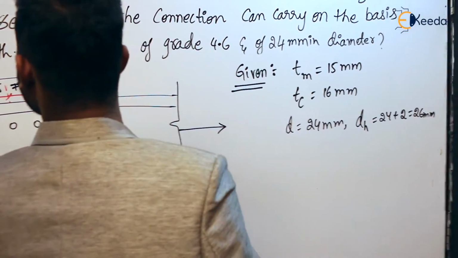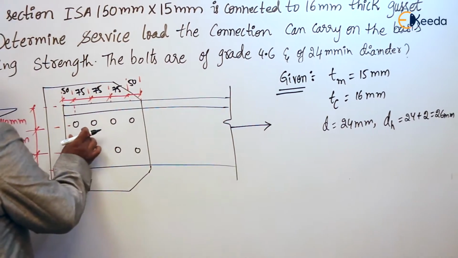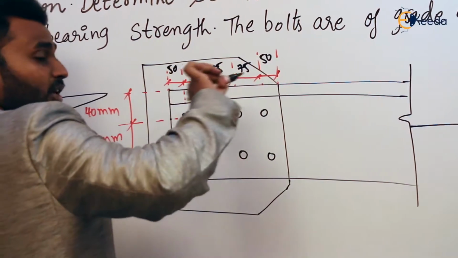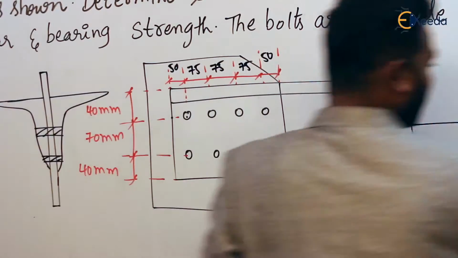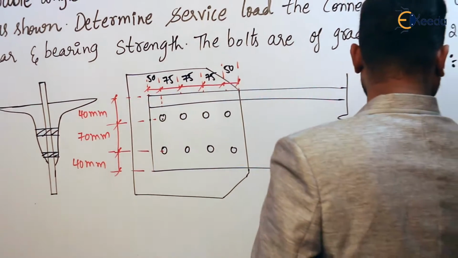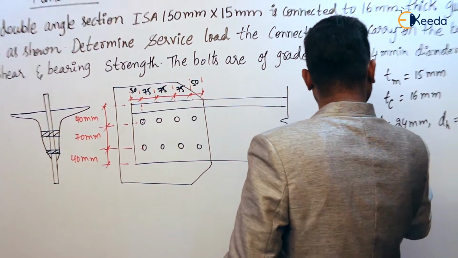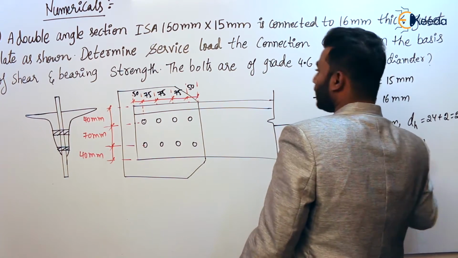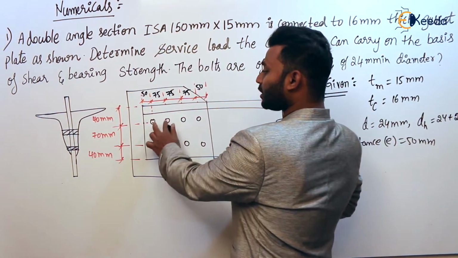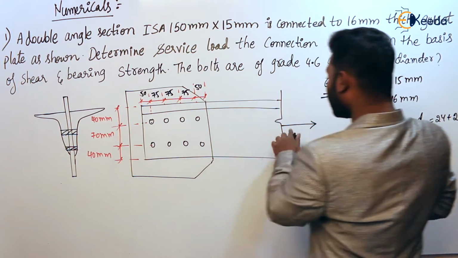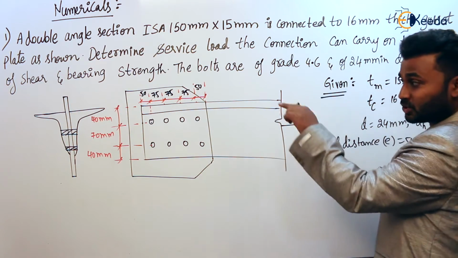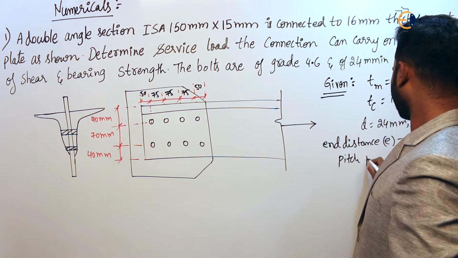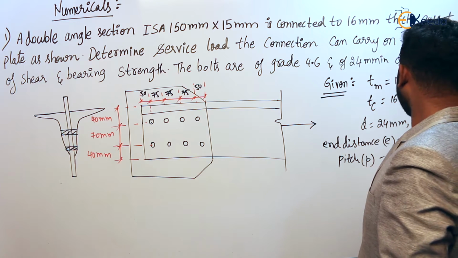Next, what are the other informations? See here in this diagram. This is the distance between the center of the bolt hole to the nearest edge in the direction of the force. This 50 is considered as the end distance, e, which is 50 mm. And the center to center distance between the two bolt holes in the direction of the load is known as pitch, p. How much is it? 75 mm.